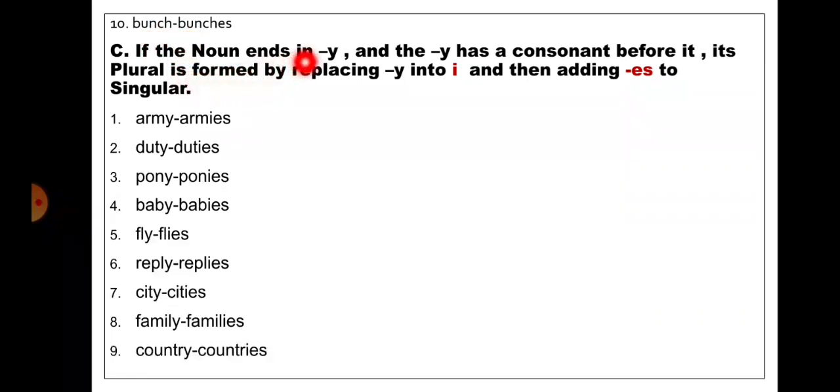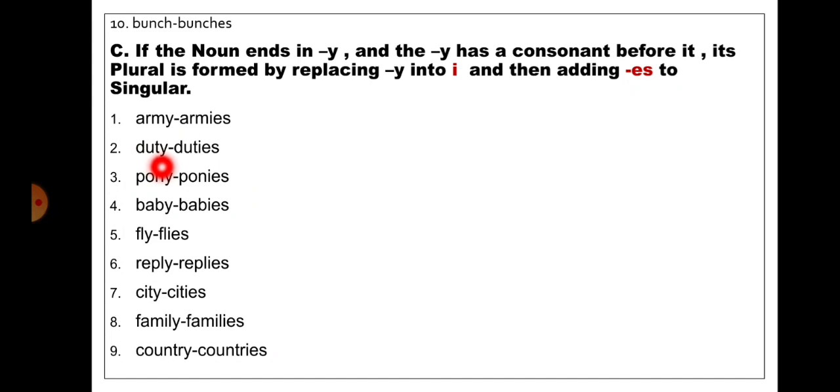If the noun ends in y and the y has a consonant before it, its plural is formed by replacing y with i and then adding es to the singular. Army, the word is ending with y and before that it has a consonant m. So here y will be replaced by i and then we will add es in order to make it plural. Armies.